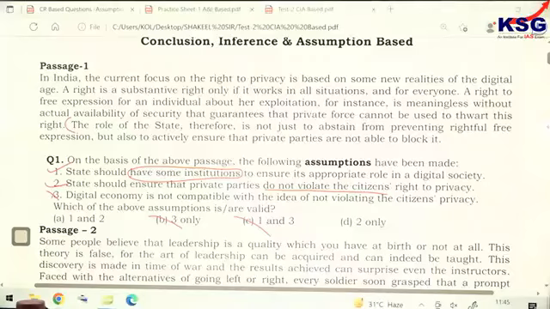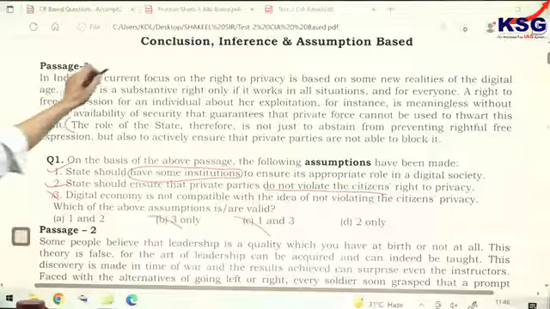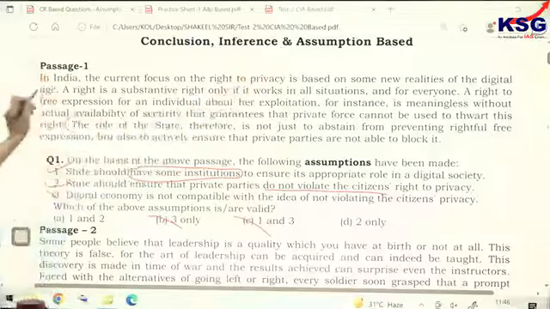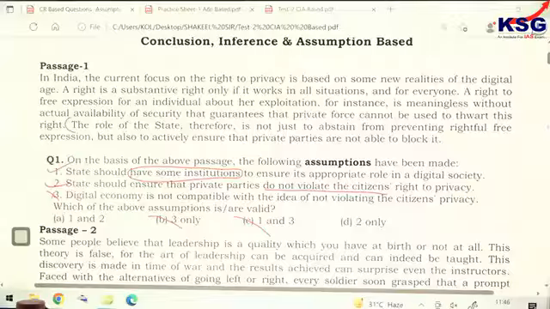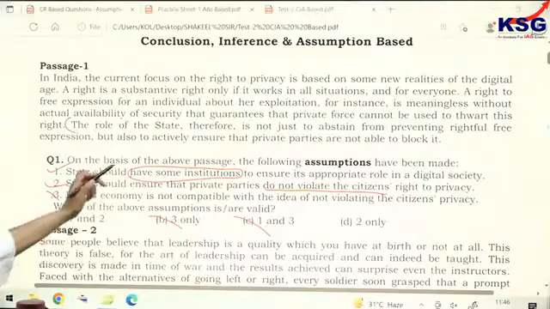So it means this is an evolving process, and different aspects are being considered because of this new challenge, the current focus and the new realities of the digital age. So we can go for the first statement also, that a state should have some institution to ensure its appropriate role in a digital society. Right? So option A is the correct answer.